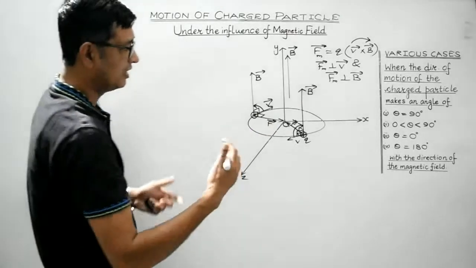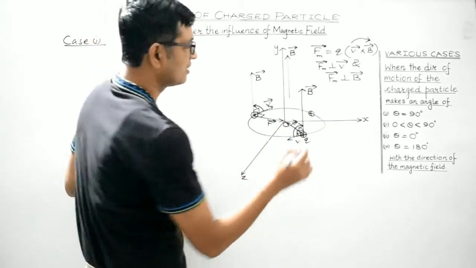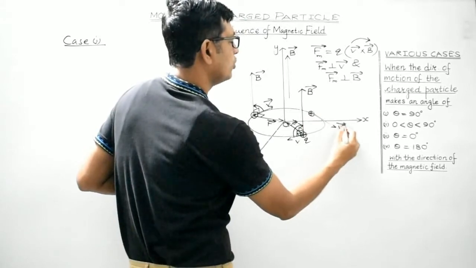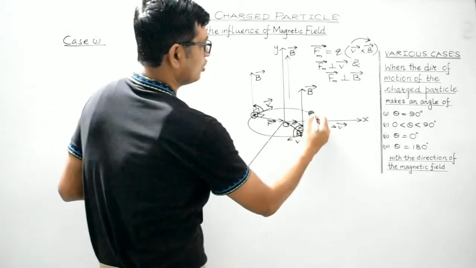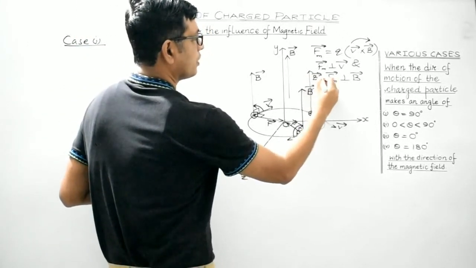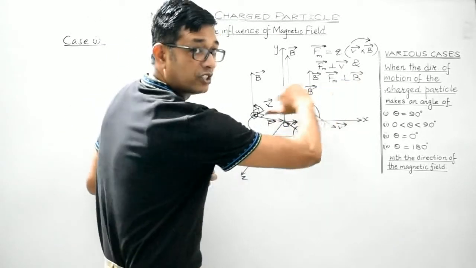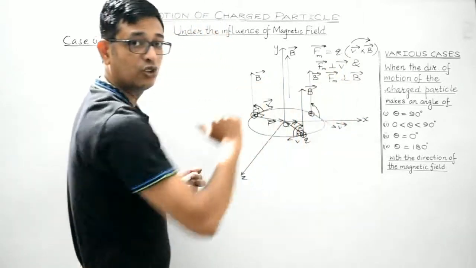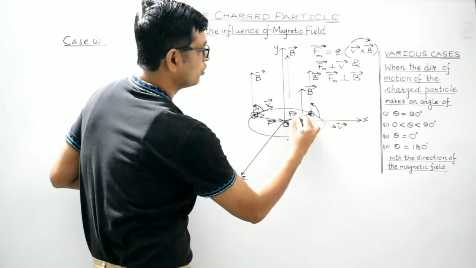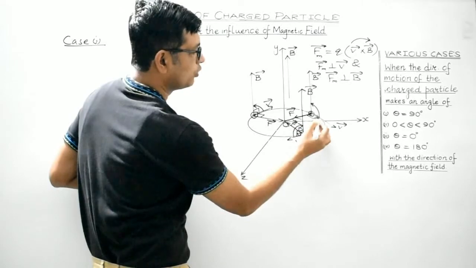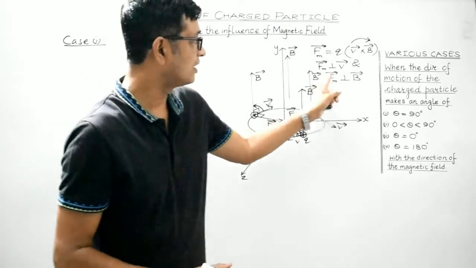Clear, students? Let's take another case. Suppose this is the position of the charged particle at an instant. This is where the velocity vector would be, right? It is moving in the XZ plane, in the horizontal plane. The magnetic field is like this. The angle between V and B is to be measured like this. Again, the thumb is pointing along the radius towards the origin, which is the center. This is where the magnetic force will act. Again, it is perpendicular to both the velocity vector as well as the magnetic field vector. So it is satisfying this condition.